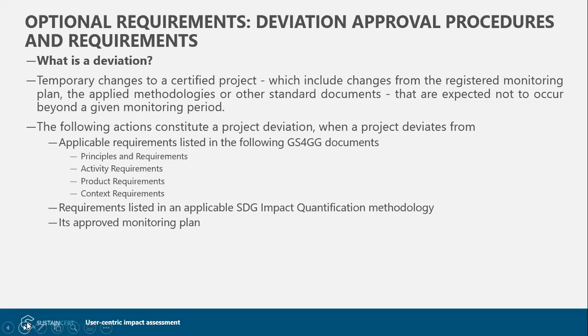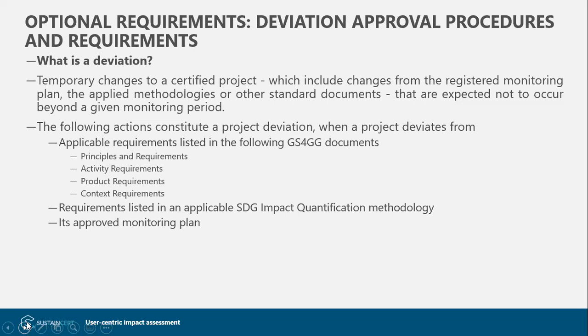So any temporary change to a certified project, which can include any changes in the registered monitoring plan or any applied methodologies, which are temporary in nature and are not expected to occur beyond a specific time period or beyond a given monitoring period, would be defined as a deviation.